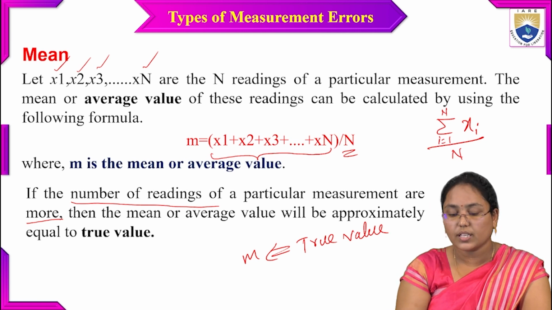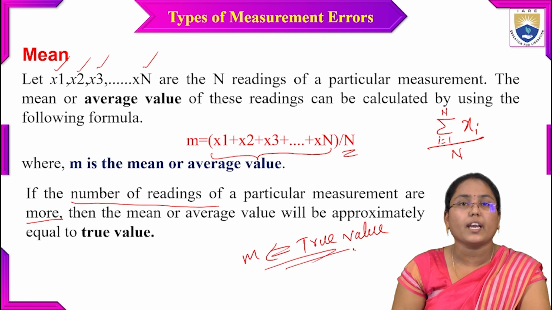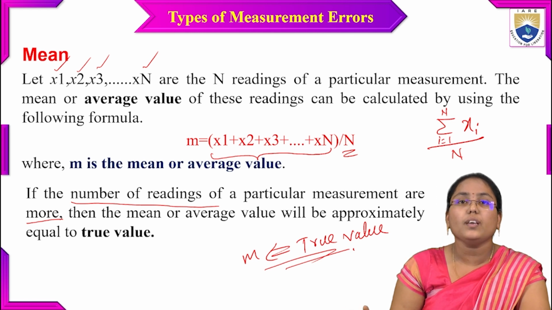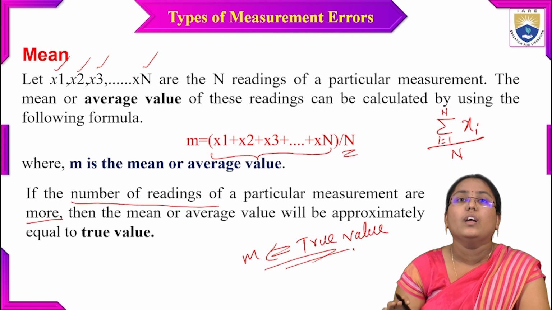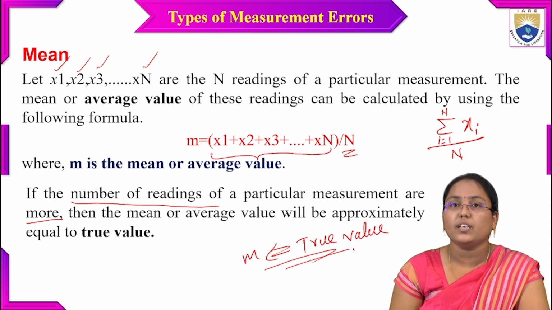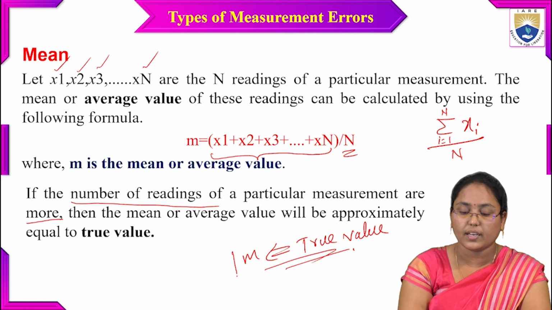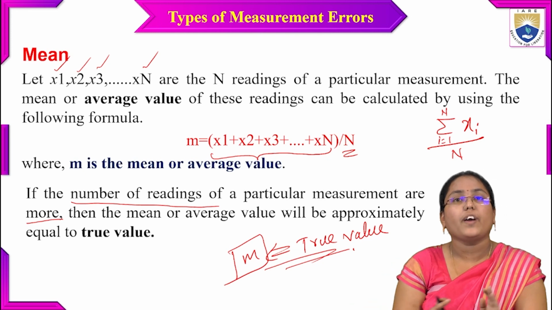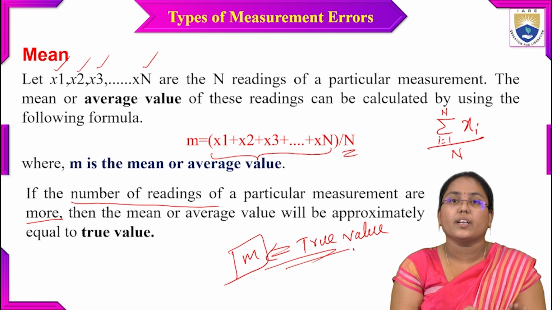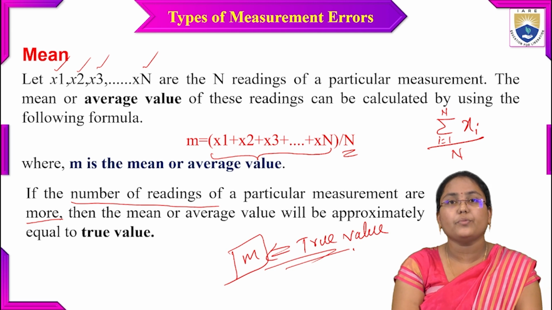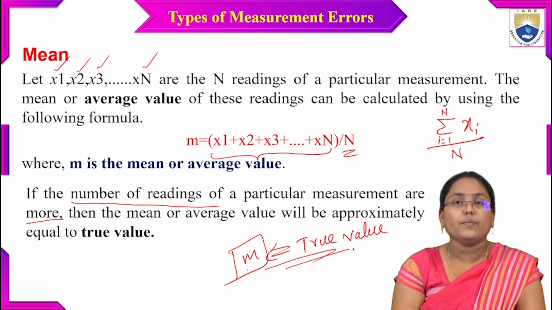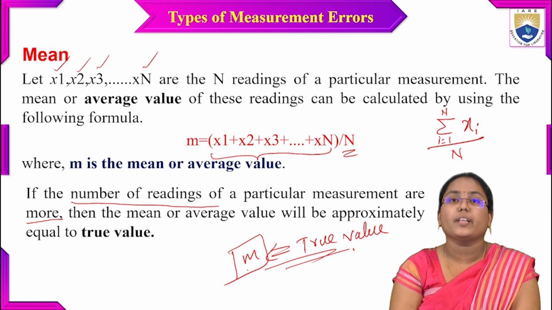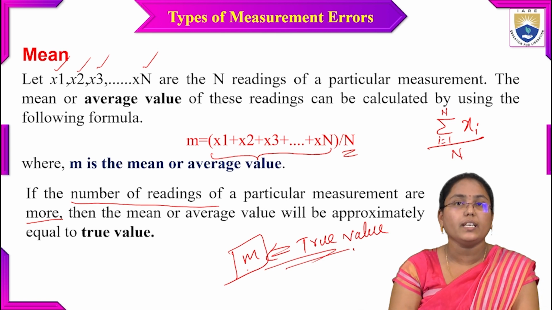Even if a random error occurs, it can be minimized by finding this mean value. Finally, at the end of the measurement process, the small n value is the actual reading that is shown by the instrument for this particular experiment.